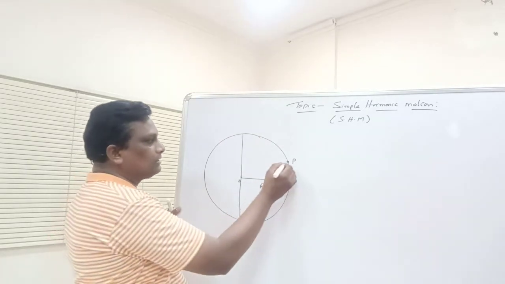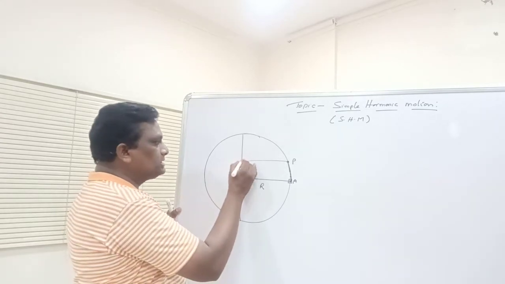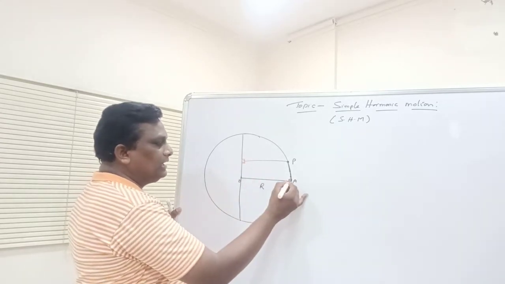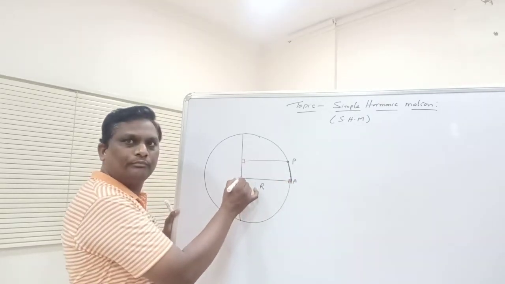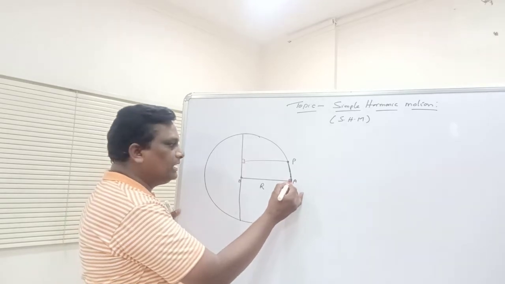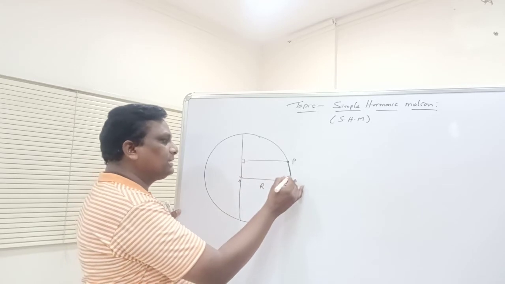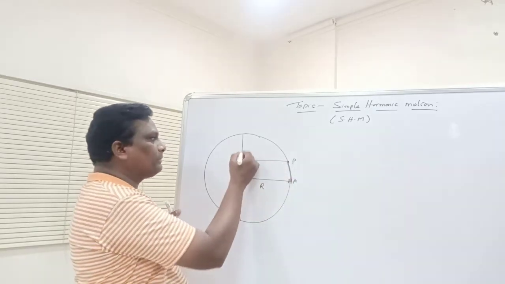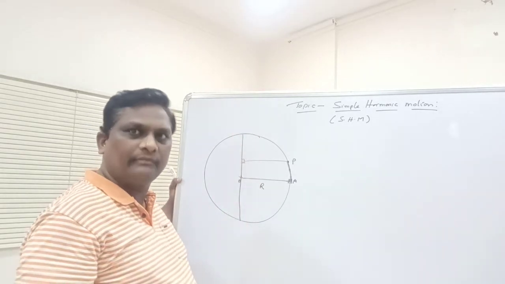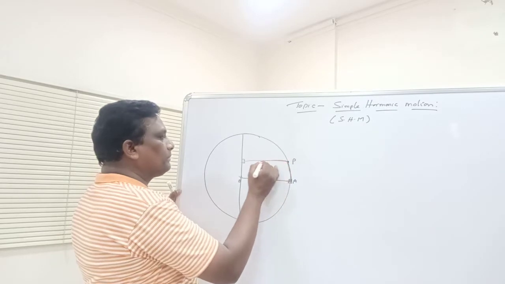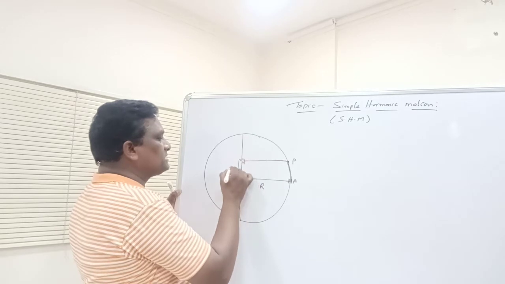You draw the diameter like this. Initially, whenever the particle is at point A, the foot of the perpendicular is at point O. Can you understand? If the particle is moving like this on the circumference of the circle, the foot of the perpendicular is moving on the diameter of the circle. You draw this perpendicular line. This is the position of the foot of the perpendicular, which means this is the displacement of the particle.